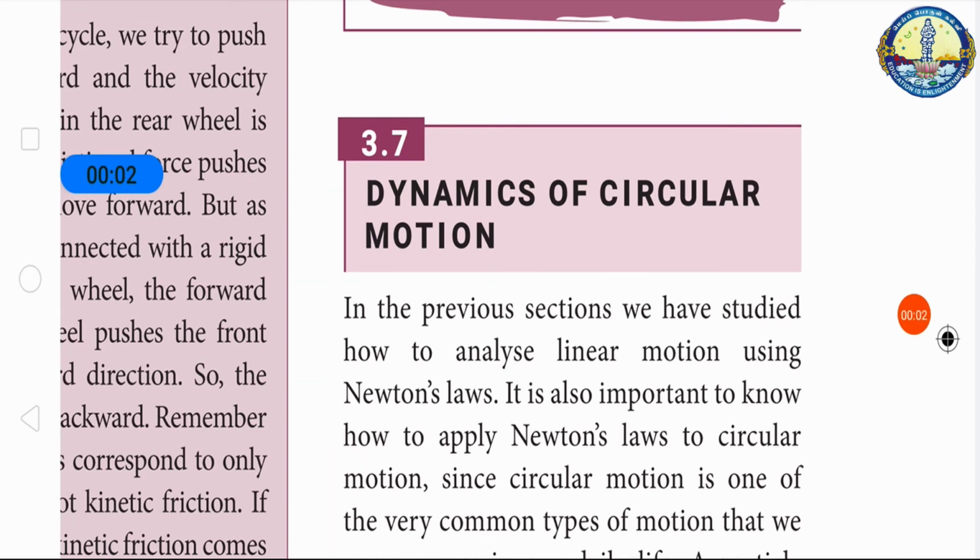Dynamics of circular motion. In the previous cases, we have studied only linear motion. Now we are going to study circular motion. For linear motion, we may need an external force, or we may not need an external force. But for circular motion, we must have a force to rotate in a circular path.